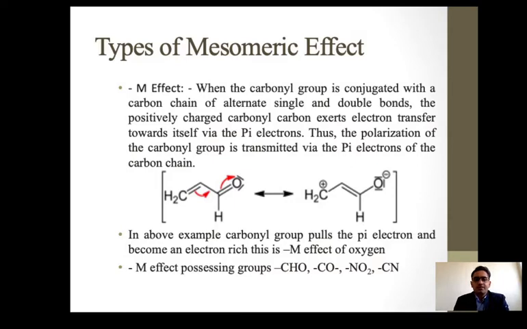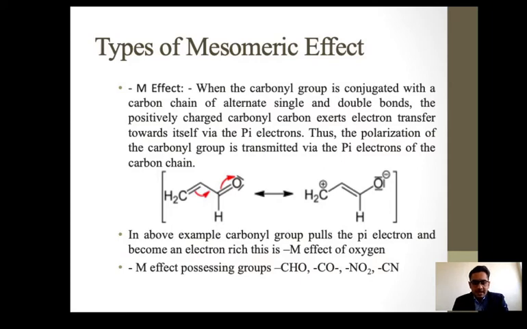When the carbonyl group is conjugated with a carbon chain of alternate single and double bonds, the positively charged carbonyl carbon pulls the electrons toward itself via the pi electrons. The pi electrons are shifted here and the oxygen possesses a negative charge.